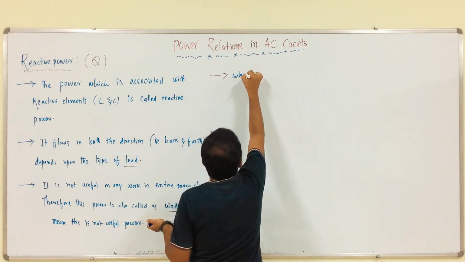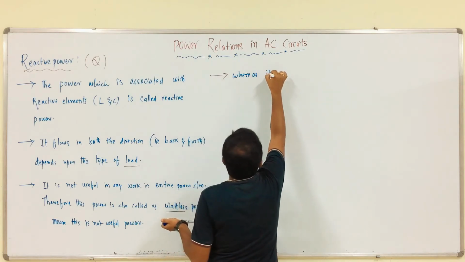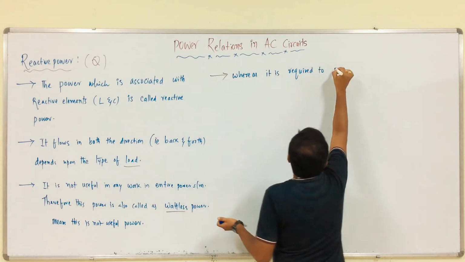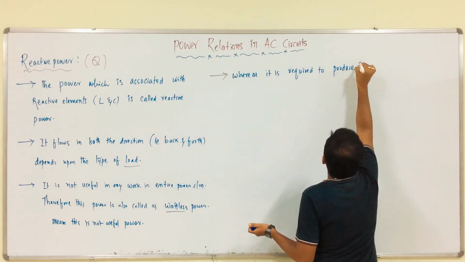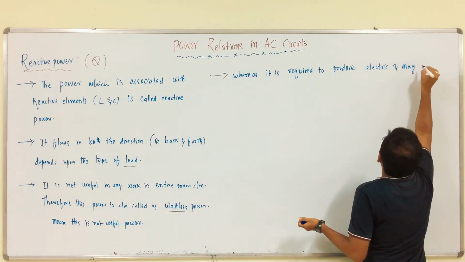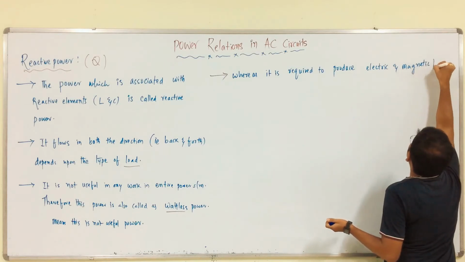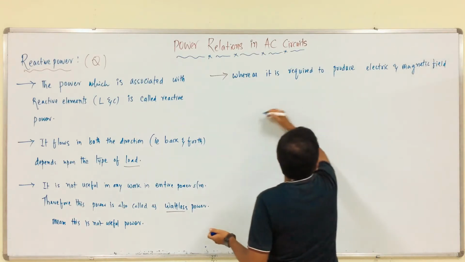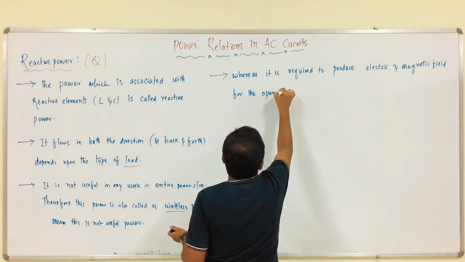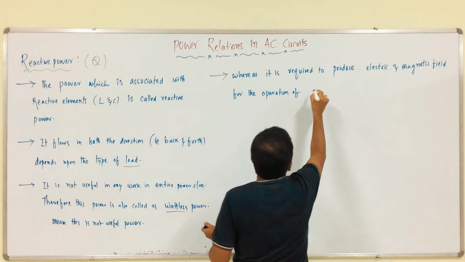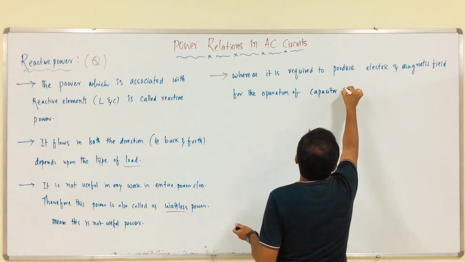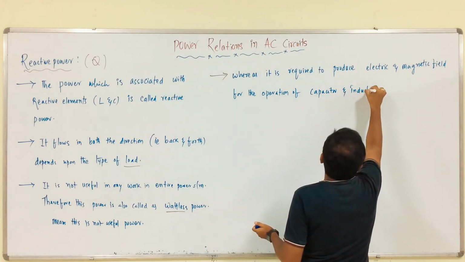It is required to produce electric and magnetic field for the operation of capacitor and inductor.